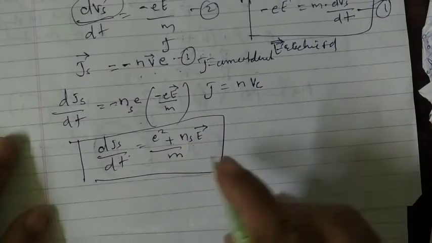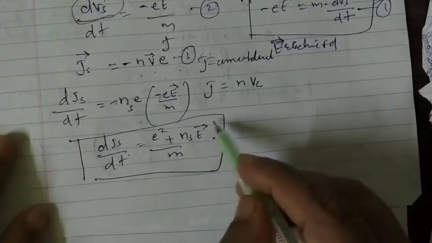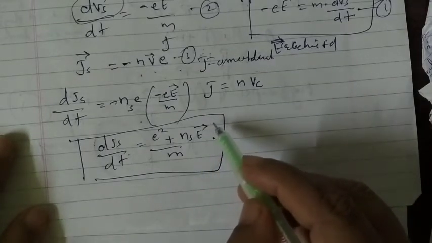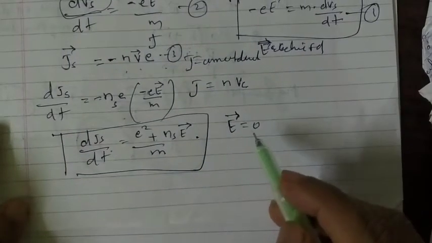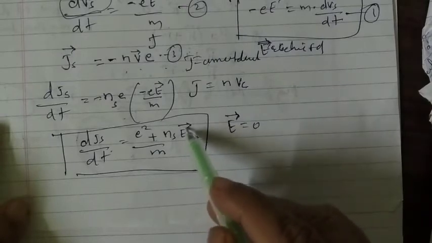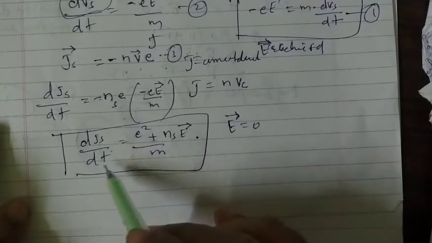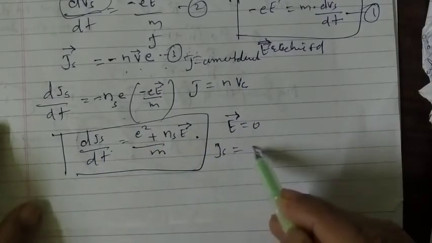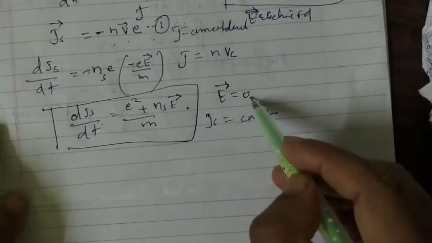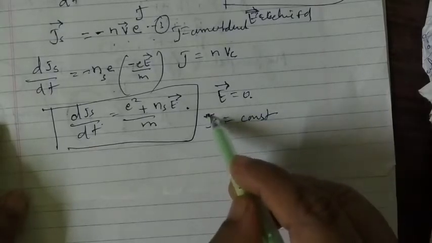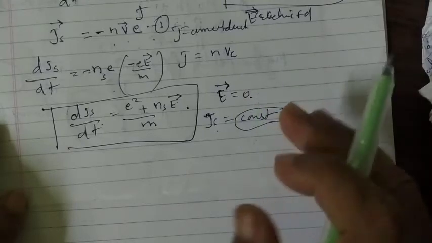Now what does this equation imply? If I put the electric field E vector equal to 0, what will happen? The differentiating part, d of js by dt, becomes 0, so Js will be equal to a constant. This is important: even if the electric field is made 0, we still get a constant current, though the electric field is kept at 0.